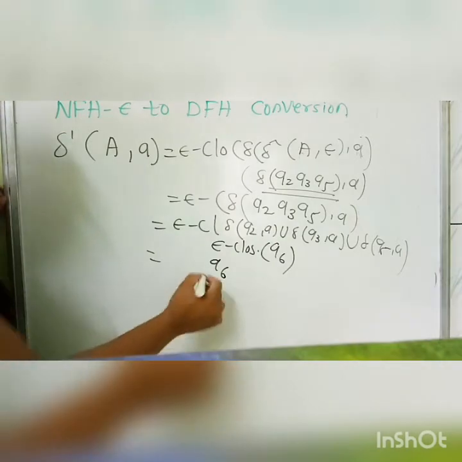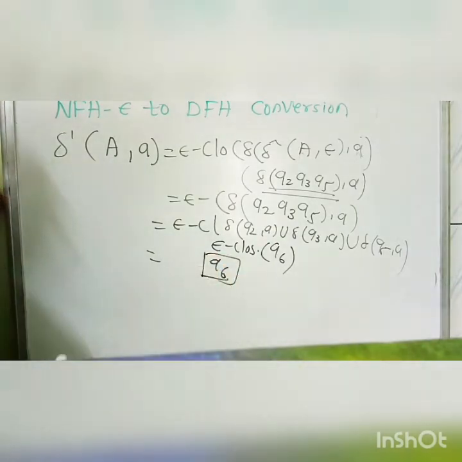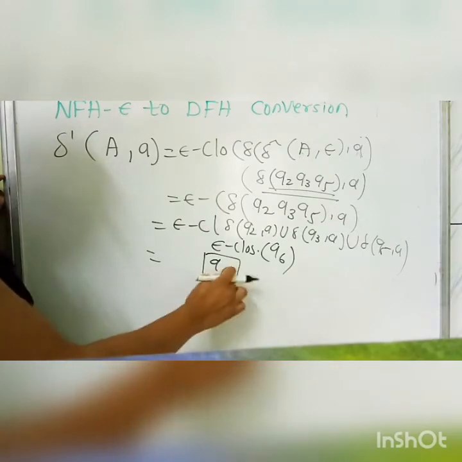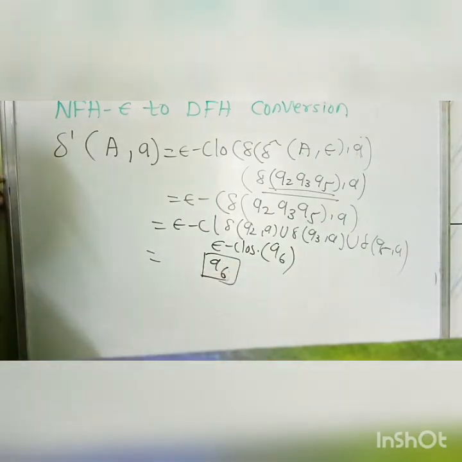Now we take Q6 as an output. As it is not a new combination of different states, it will not take any further transitions.